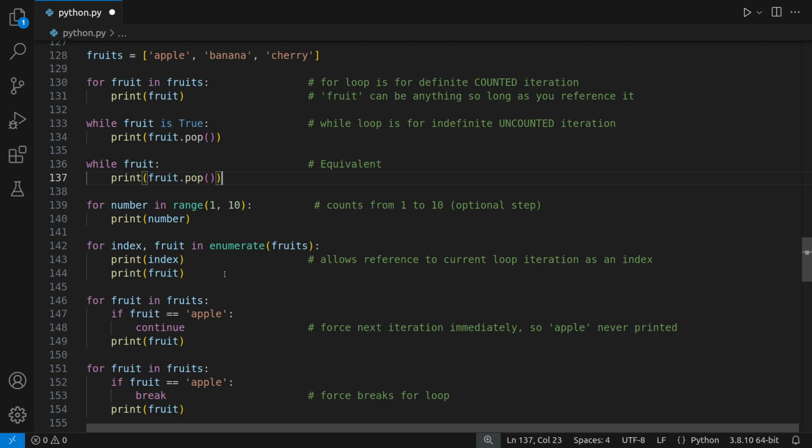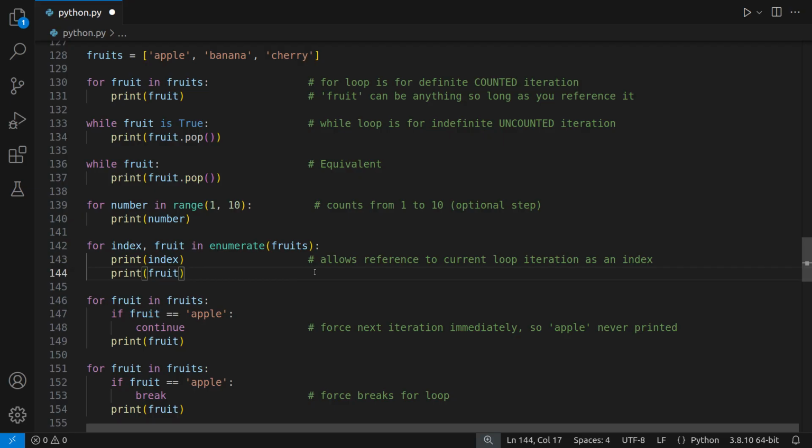It's also especially useful if you've got 2 lists. Say you've got 2 different lists of fruits. One is apple, banana, cherry, and another is, I don't know, orange, passion fruit, mango. But the order is important, and then you can refer to the other list using the same index, and that way you get the first fruit in both lists, the second fruit in both lists, the third fruit in both lists.